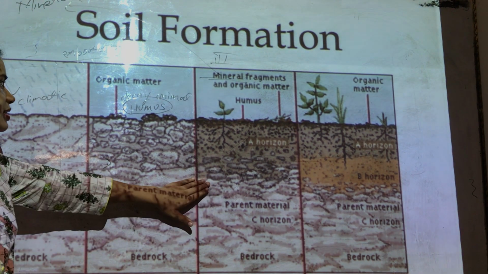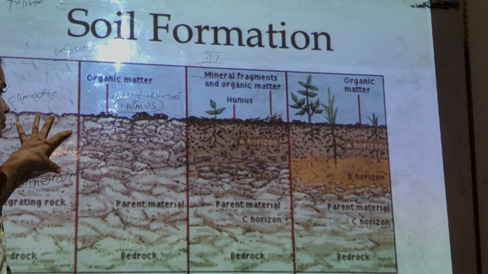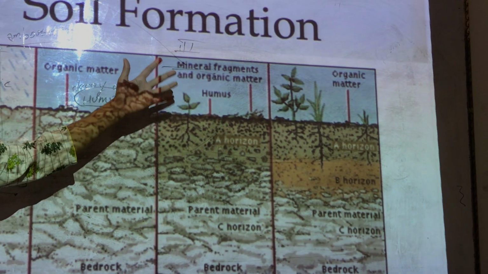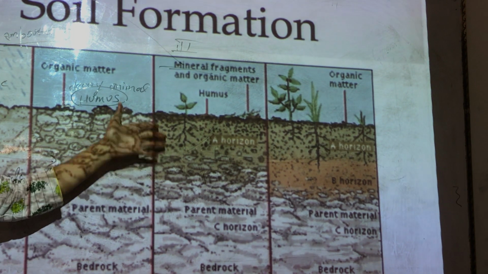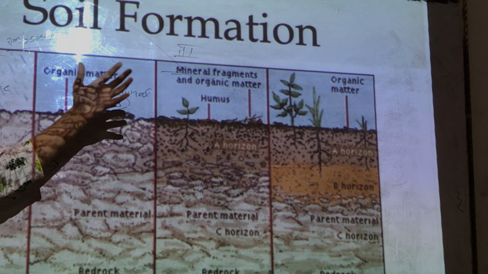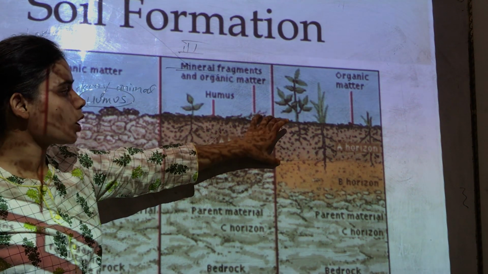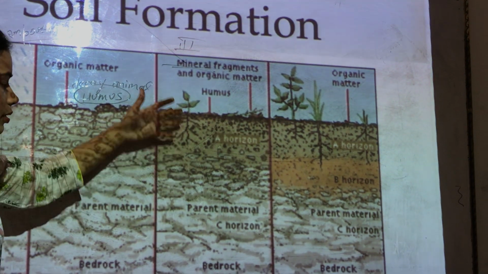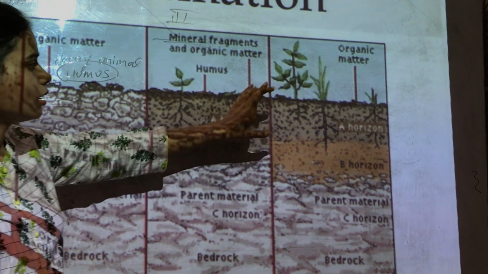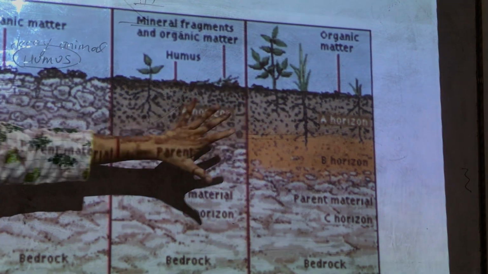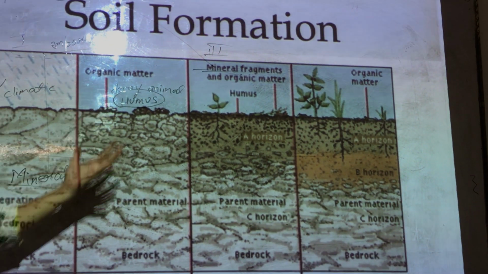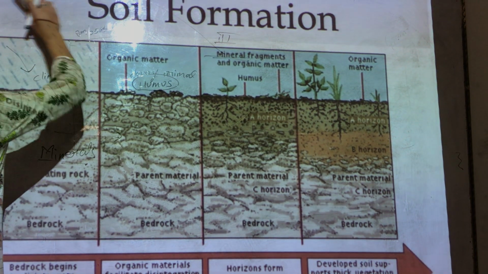Okay, so in the third step, this humus mixes with the parent rock and they form the mineral fragments and organic matter, and this is how the formation of soil starts taking place. And after some period of time, the thick soil develops at the top layer, and the parent rock and the rock particles start accumulating at the bottom and we get the top layer of soil. So I hope children you have understood the various steps which are involved in the formation of soil.